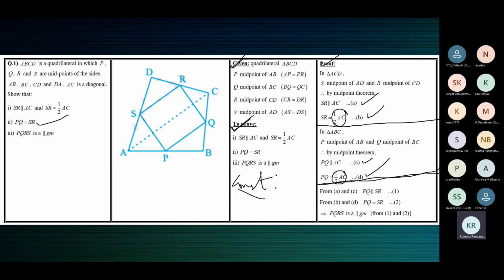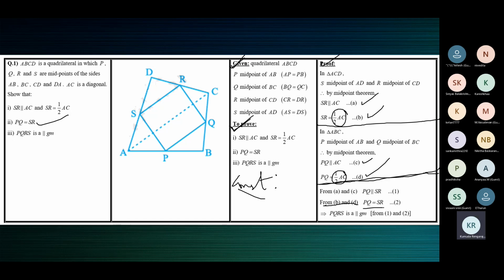Both PQ and SR are equal to half AC. So that means PQ is equal to SR.